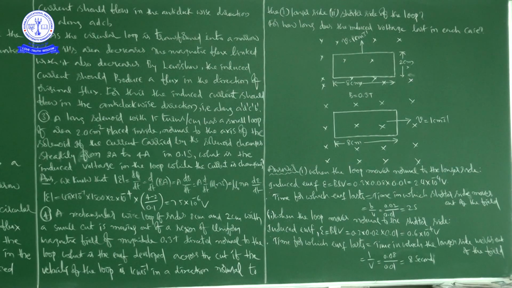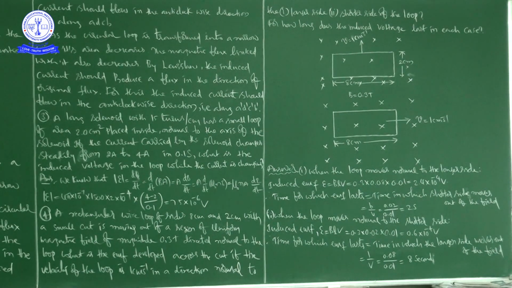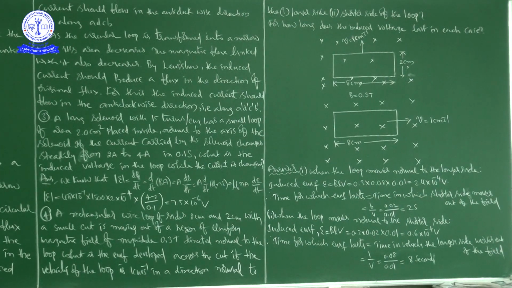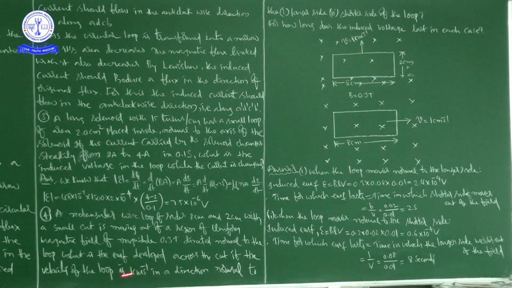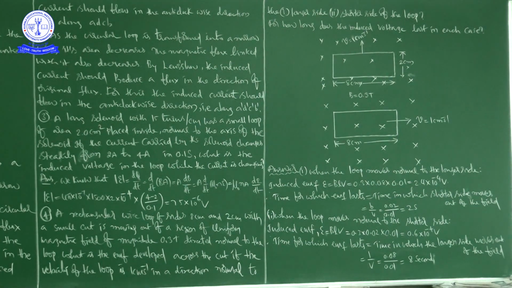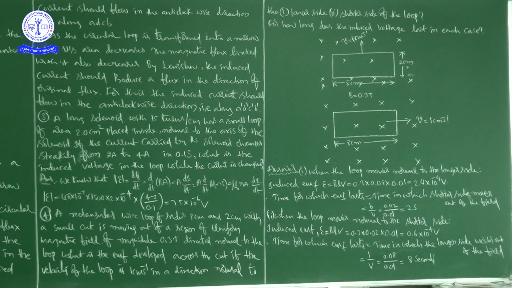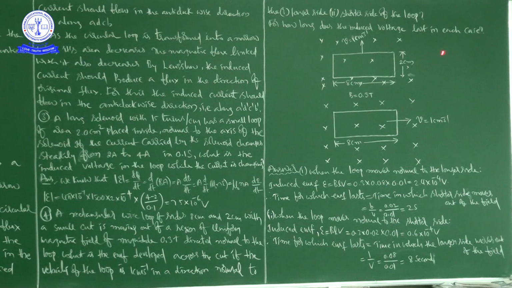Next, the fourth problem. A rectangular wire loop of 8 centimeters and 2 centimeters, with a small cut, is moving out of a region of uniform magnetic field of magnitude 0.3 Tesla directed normal to the loop. Based on the situation, he is asking for how long the induced voltage lasts in each case. This is the figure.